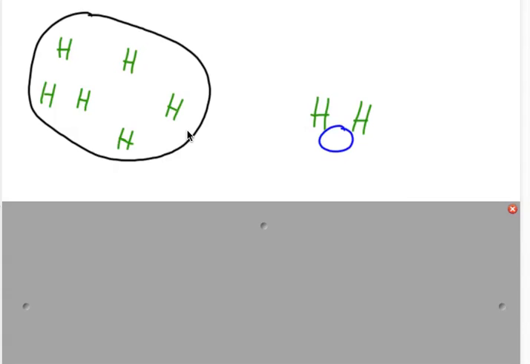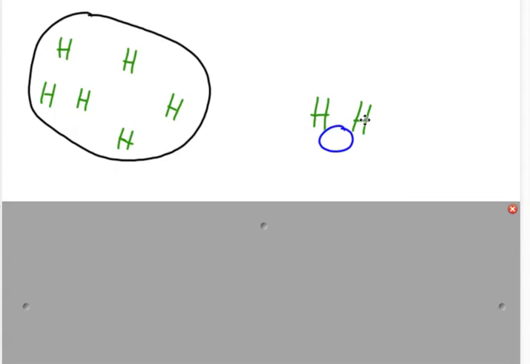The only type of atom in this sample is hydrogen. So students, as you see in this particular blob right here, how many elements are present here? One element. Very good.